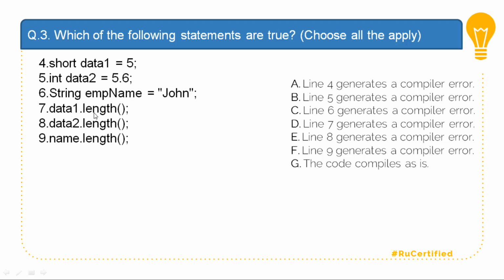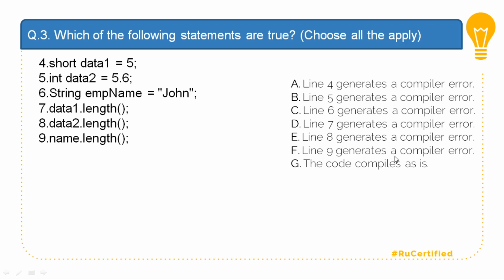Line number 7 generates a compilation error. data1.length is basically trying to find the length of a short, but length is a method which can be applied only to a string. So data1.length, that is line number 7, is wrong. Line number 8 generates a compilation error. Line number 8 is data2.length, where data2 is an integer and I cannot apply length to integer values. So line number 8 is also a compilation error.